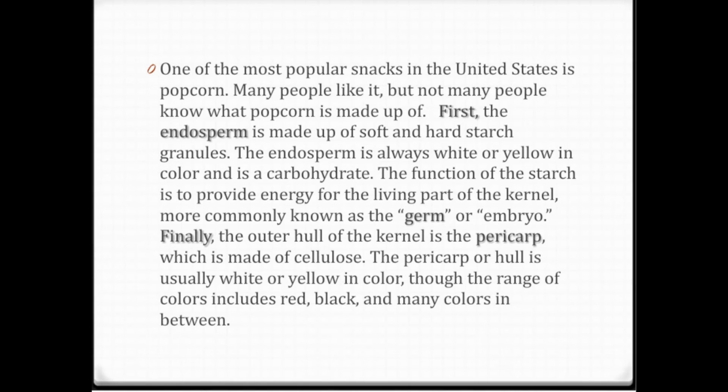Now, if you remember, we already read a story, and that story had a topic sentence. In this paragraph, there is no topic sentence. If you look at the first two sentences, try to analyze them and see if those two sentences are specific enough for the topic sentence, for the main idea. Or maybe those two sentences are a bit too general for a main idea. Maybe this is just an introduction.